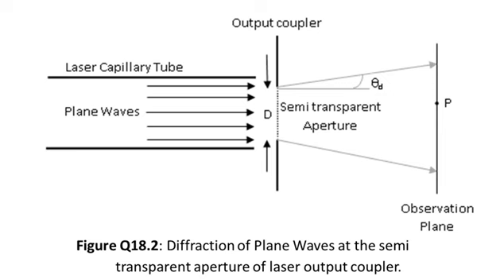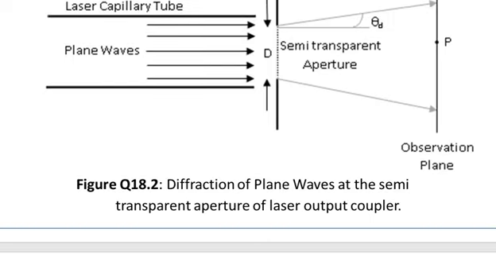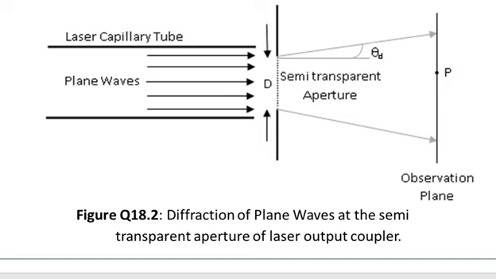And we have shown the divergence of the beam with an angle theta d, and we have the observation plane at some distance, and point P is also shown on the observation plane. So capital P is the point on the observation plane. Let me read the caption. Diffraction of plane waves at semi-transparent aperture of the laser output coupler. So you see that here at the coupler, due to diffraction, divergence will occur. That is, the waves will deviate from their rectilinear path, and that is why we have shown the angle theta d.